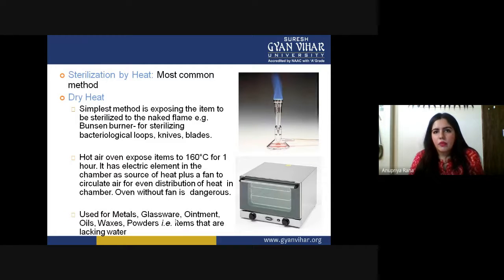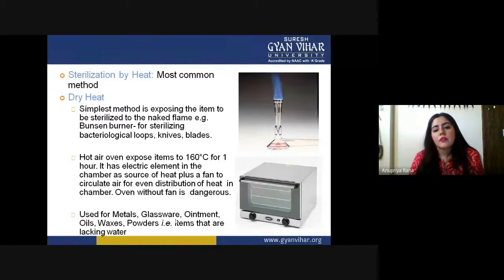We use a Bunsen burner or laminar flow; that is the very simple kind. For sterilizing bacteriological loops, knives, blades, anything with forceps, whatever we are using here, we can just sterilize that by exposing it to the flames.